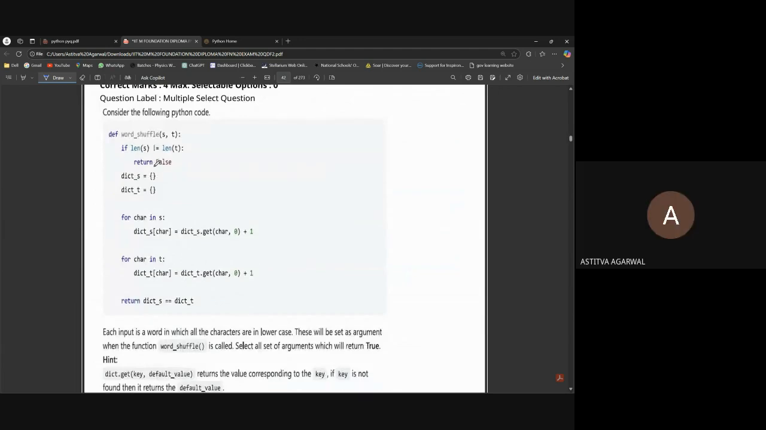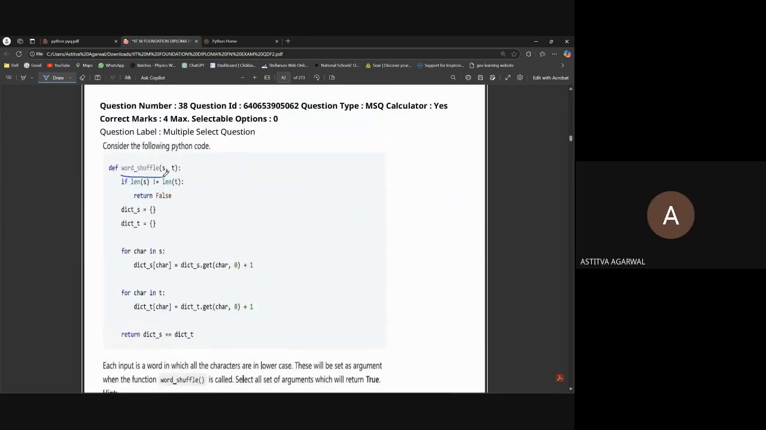Define word of shuffle s of t, if len of s not equal...